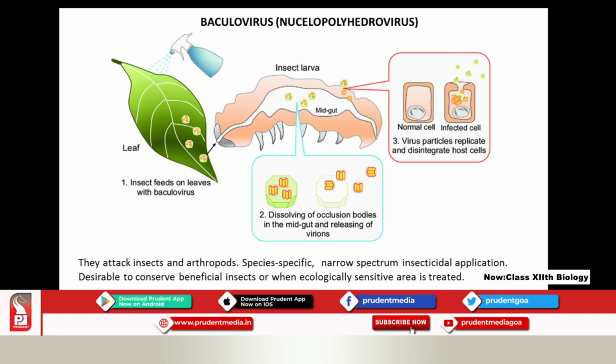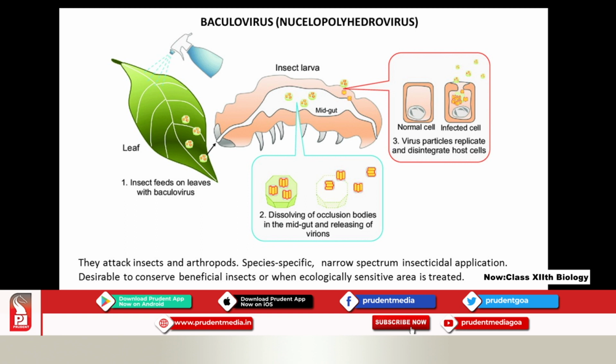Nucleopolyhedrovirus. Now what happens here? This baculovirus is a virus. The other one, Bacillus thuringiensis, was a bacterium, whereas this is a baculovirus. When it is sprayed on the leaves, the insect, say a caterpillar, feeds on the leaves along with the baculovirus. It goes into the midgut.